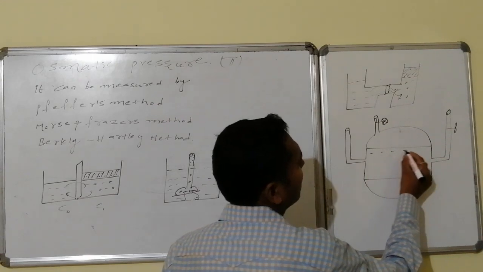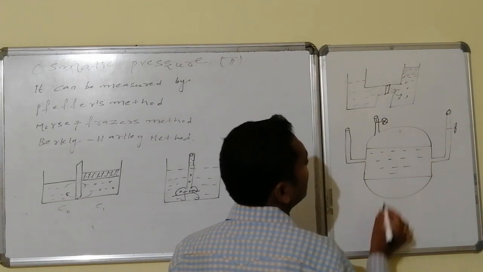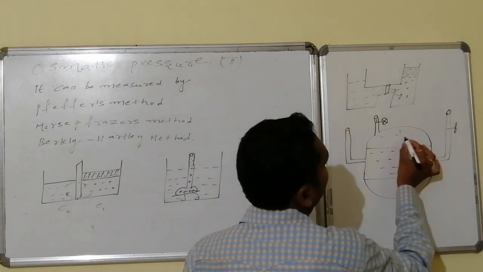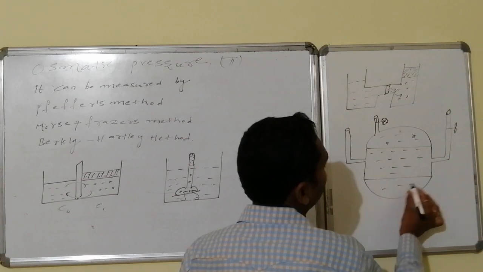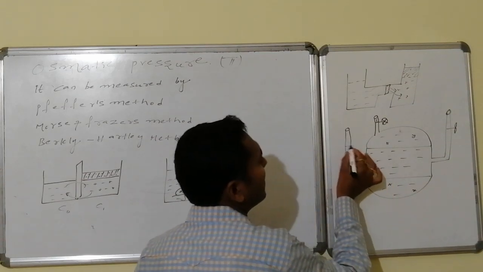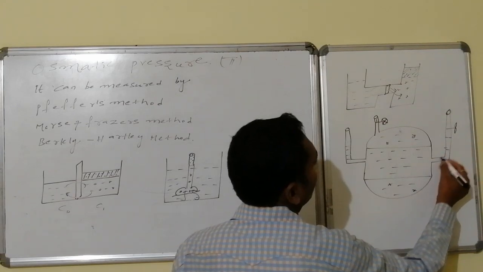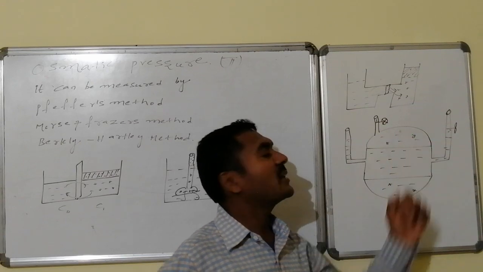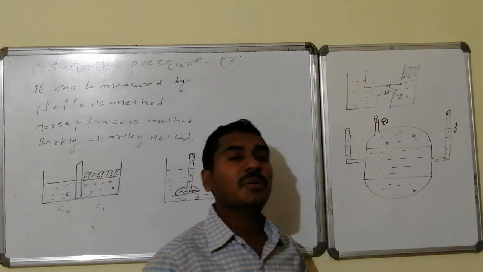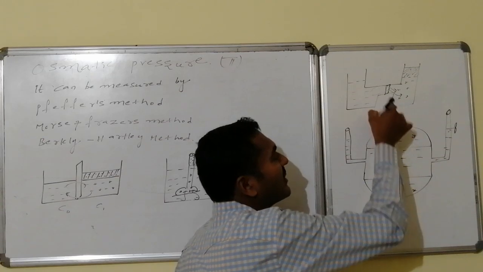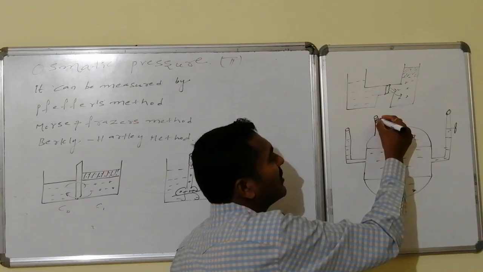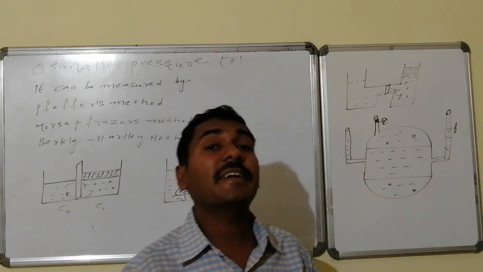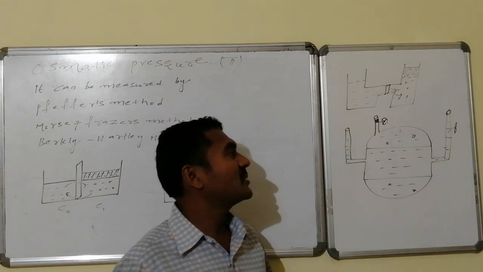In this particular chamber, the solvent chamber, pure solvent is present. It is covered in a round fashion with a solution of known concentration, whereas this is the semi-permeable membrane. Here the levels are maintained equal. Due to osmosis, solvent molecules want to enter into the solution chamber, but here we are applying some pressure, some weight that we are keeping. Due to keeping this weight, we are preventing the net entry of the solvent molecules into the solution chamber.